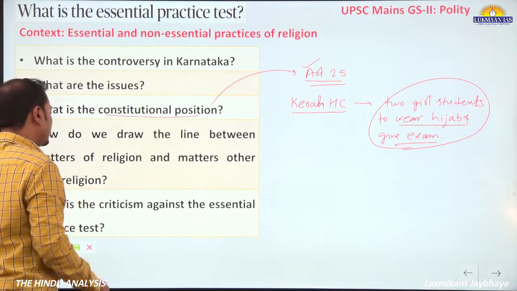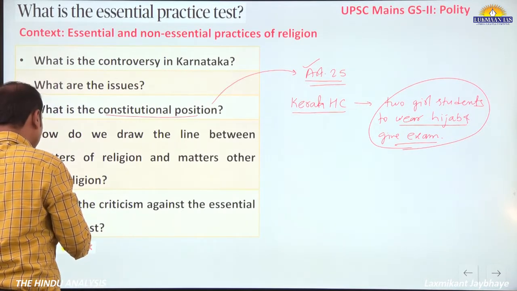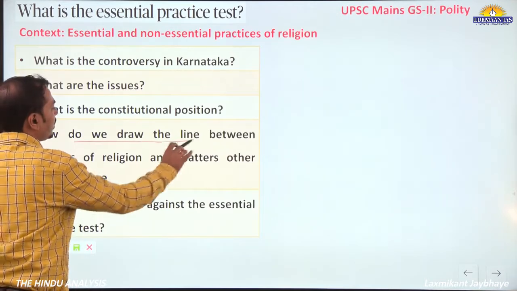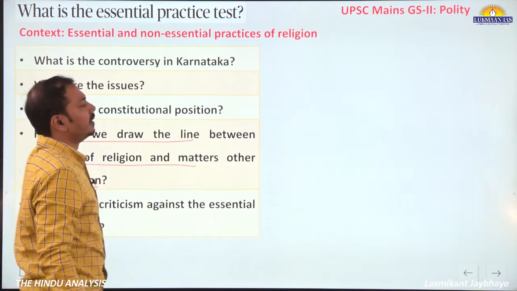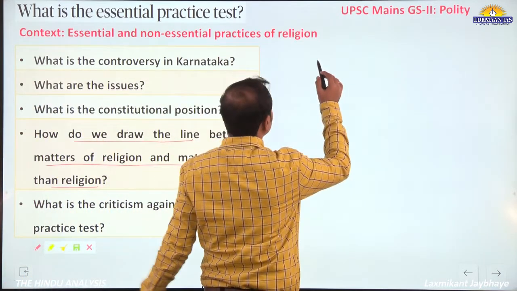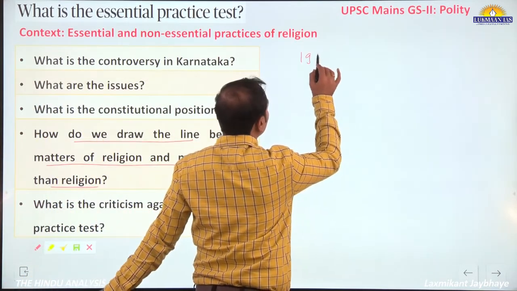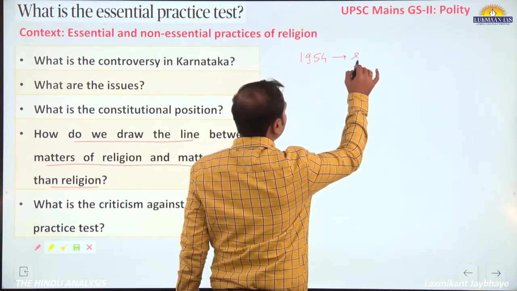Along with that, the Supreme Court: how do we draw the line between matters of religion and matters other than religion? This question dates back to the 1954 Shirur Mutt case.